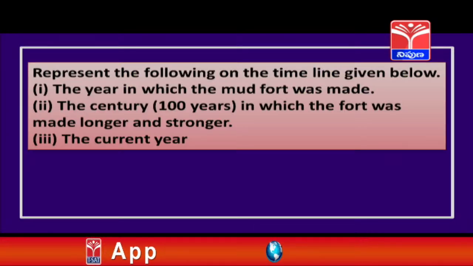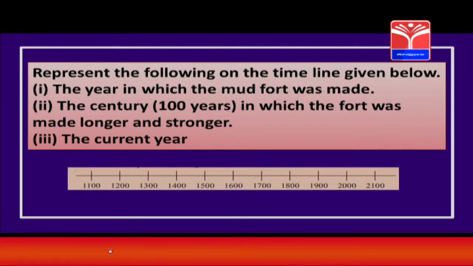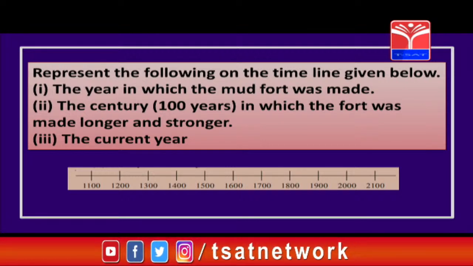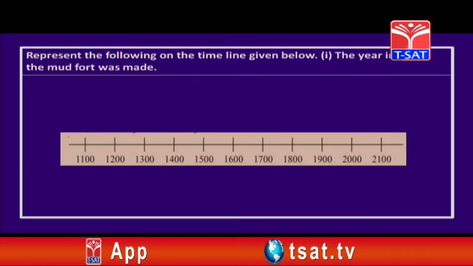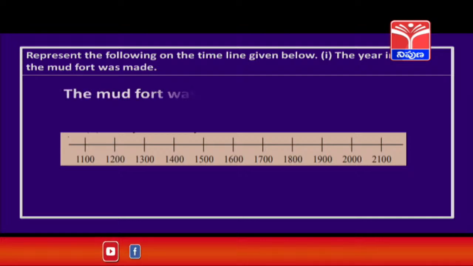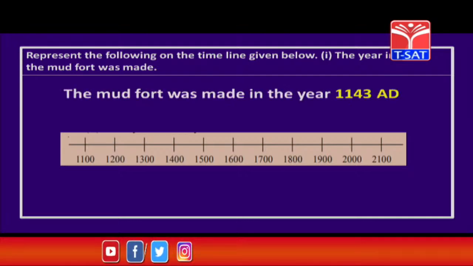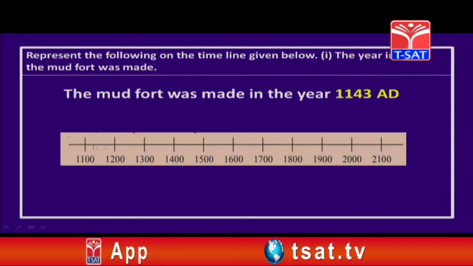Children, let us represent the following on the timeline given below. The year in which the mud fort was made, and the century, that means 100 years, in which the fort was made longer and stronger. You know century means 100 years, right children? And also we are going to represent the current year. Let us see, children, the first one, that is the year in which the mud fort was made. So, children, recall that the mud fort was made in the year 1143 AD, which means we need to represent this 1143 on this timeline.